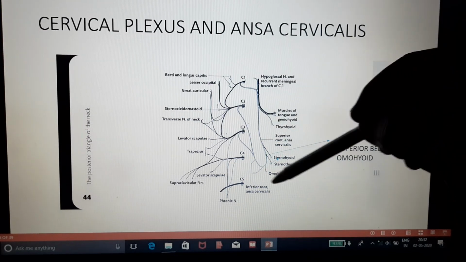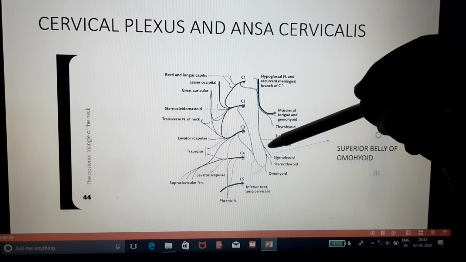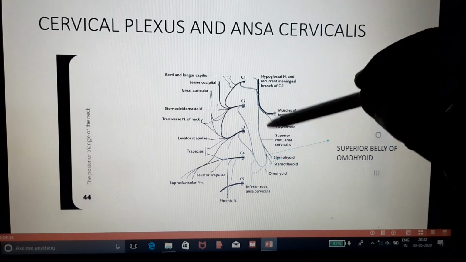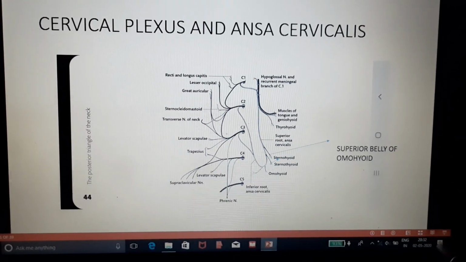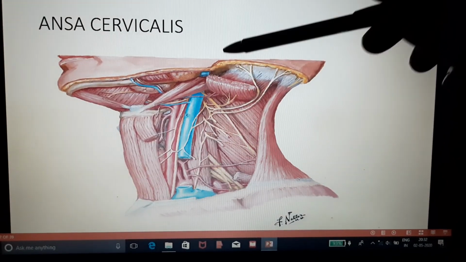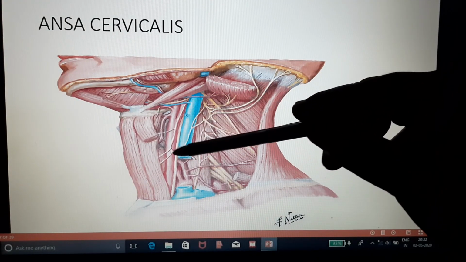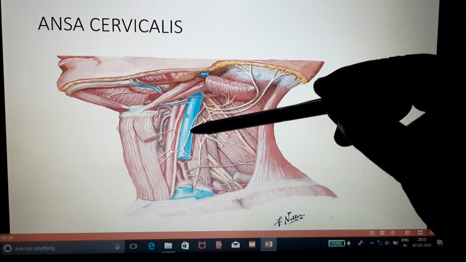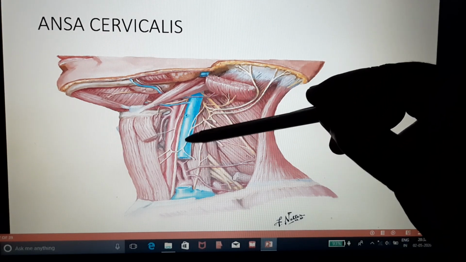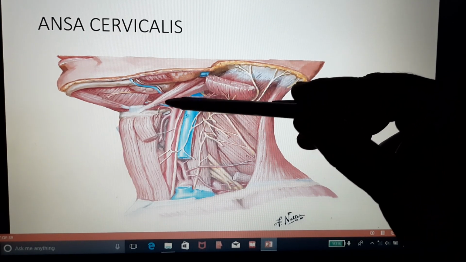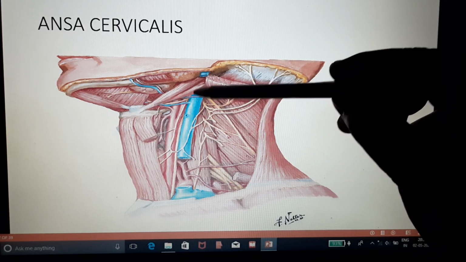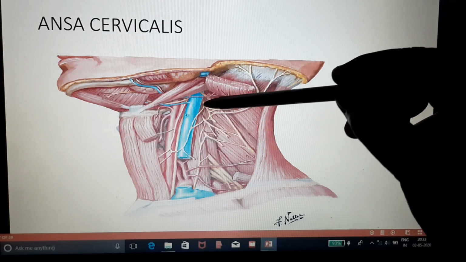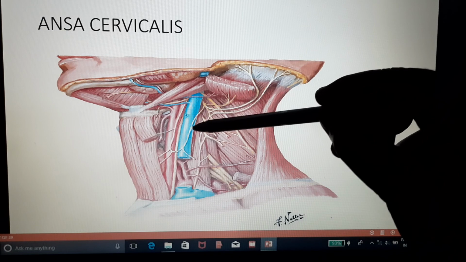If you want to see the ansa cervicalis, then you have to dissect the carotid triangle. Ansa cervicalis is present in the carotid triangle. You can see in the next picture. So in this picture you can see the ansa cervicalis. This is ansa cervicalis, and in the dissected body it is easily seen, and it is embedded in the carotid sheath. This is hypoglossal nerve, and this is superior root of ansa cervicalis. This is inferior root of ansa cervicalis, and it is formed by the C2 fibers and C3 fibers.